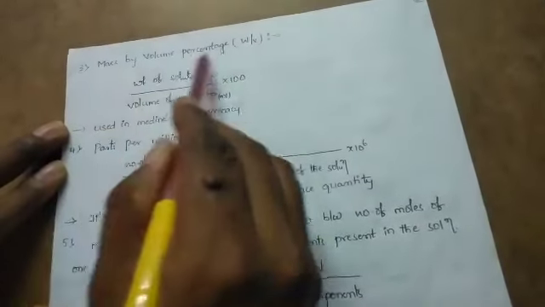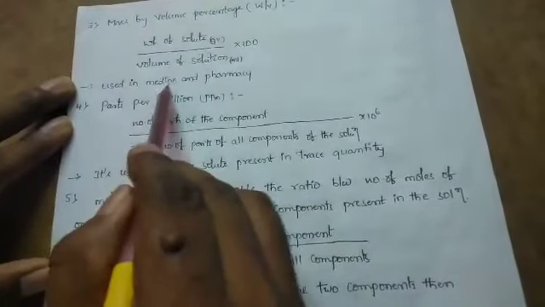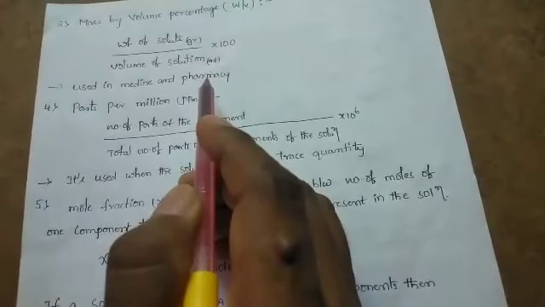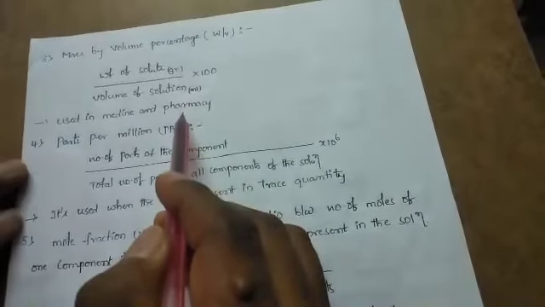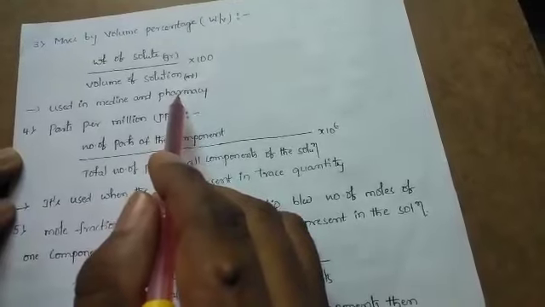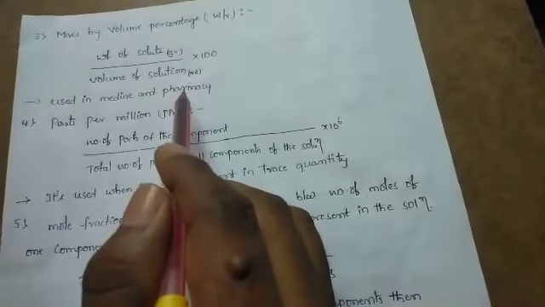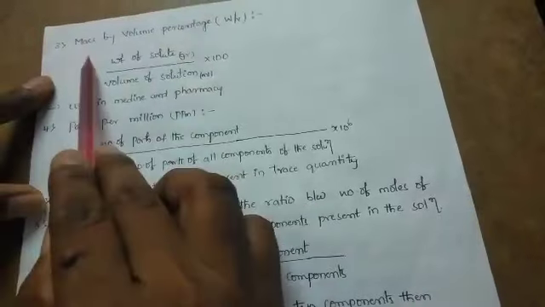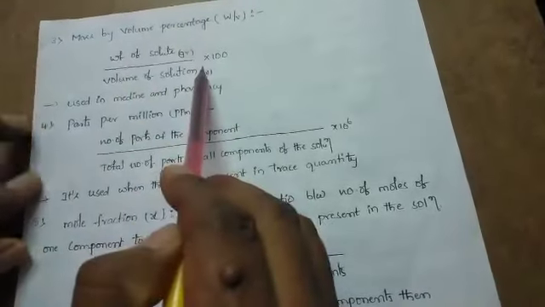This mass by volume percentage is majorly used on the medicine and pharmacy side. In the pharma industry, the manufacturing of medicines and drugs all depends upon mass by volume percentage.